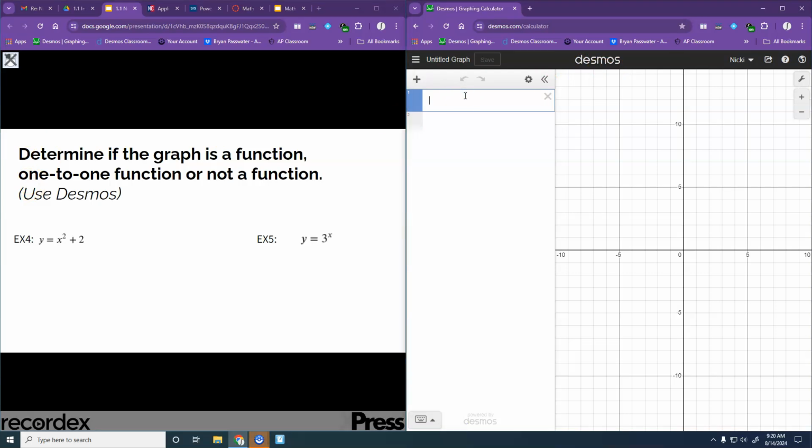Desmos, we just type it in: y equals x to the second plus 2. Okay, so now we're going to vertical line test this one. Does this pass the vertical line test? Yes, so that means it is a function. Then we have to do a horizontal line test, and I'm really not tall enough to do it. Does it pass the horizontal line test? It does not, because it's going to cross more than once. Like if we think of drawing in a line right here, it's going to cross more than once. So this is just a regular function here.